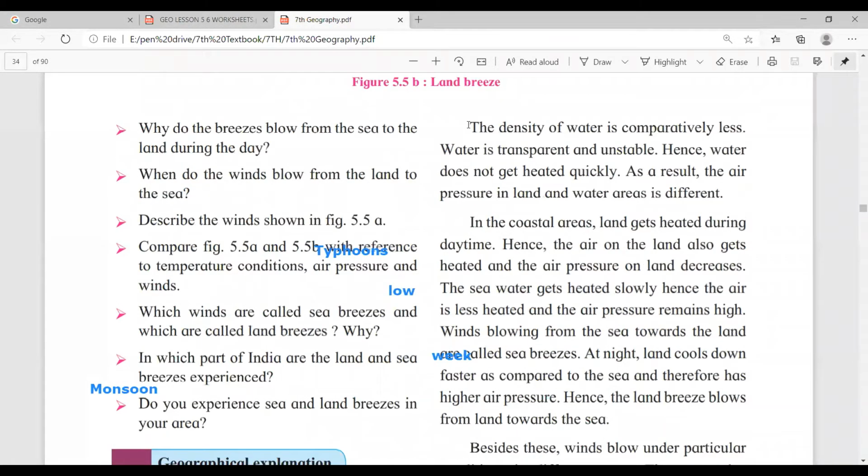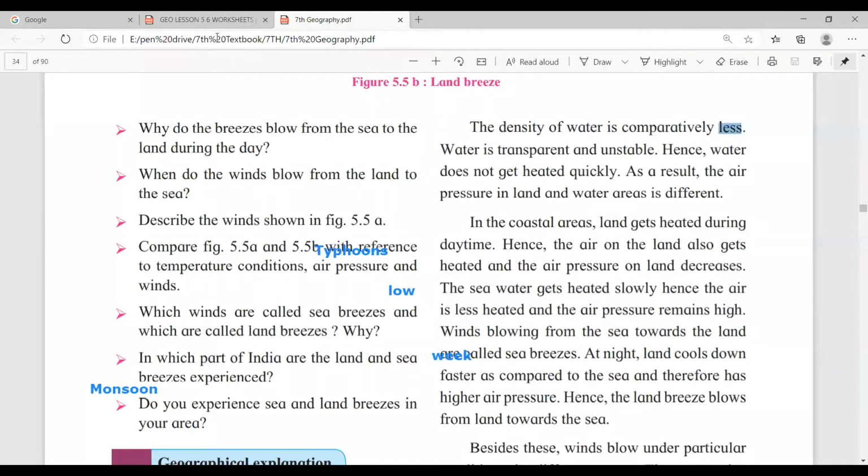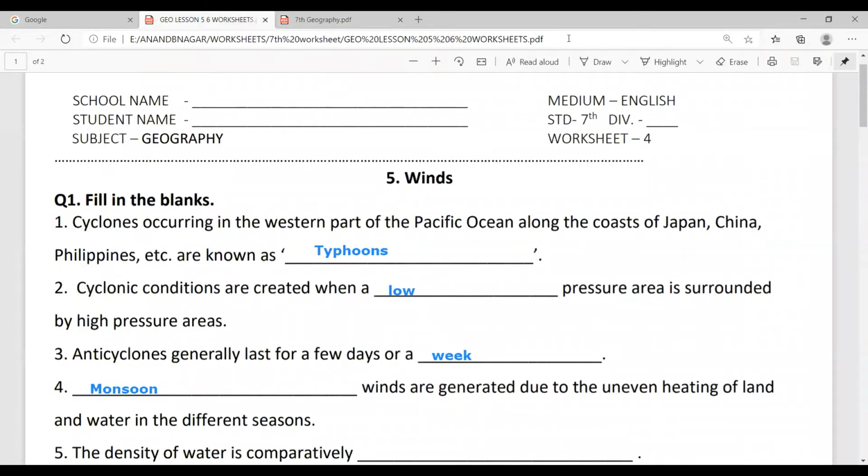The density of water is comparatively less. Okay, so what is the answer? Less is the answer. So you have to write it in the worksheet. Okay, I'm writing here, comparatively less. Okay. Now this is completed.